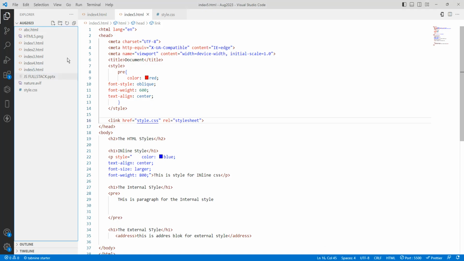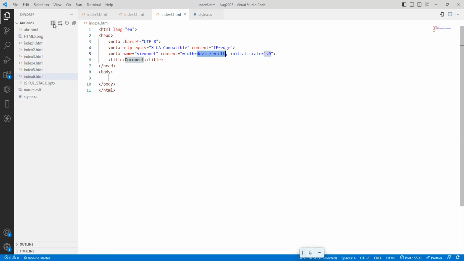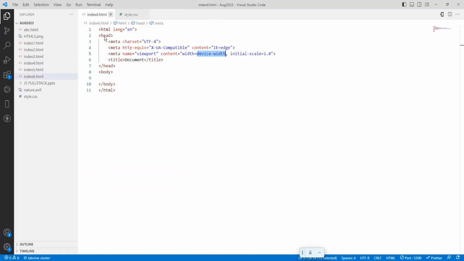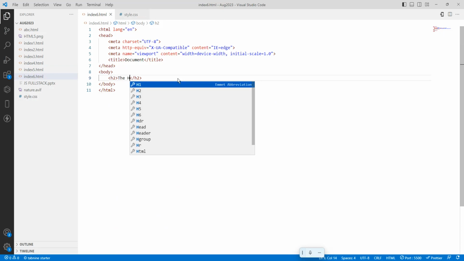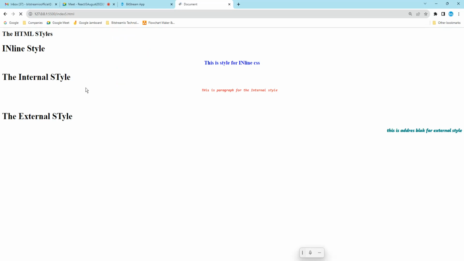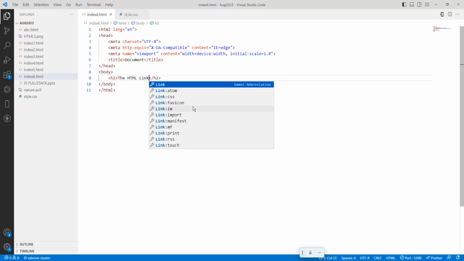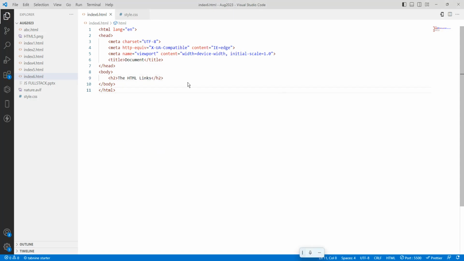I want to create one more file, index6.html. Doc, close it. I will take the h2 tag, and write HTML links.